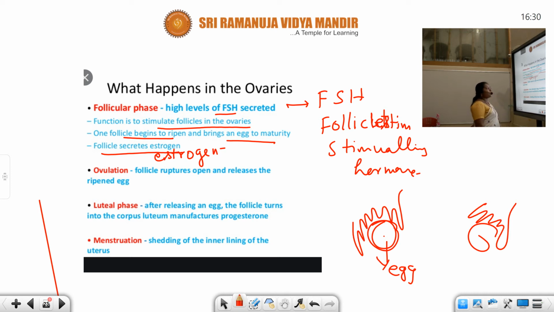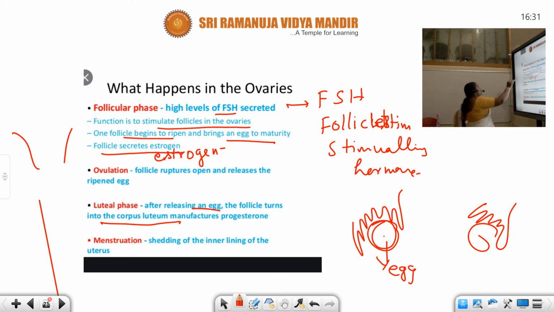This is followed by the luteal phase. After releasing an egg, the follicle turns into the corpus luteum, which manufactures progesterone. Next is menstruation, the shedding of the inner lining of the uterus. You know that the uterus is a muscular bag-like structure.